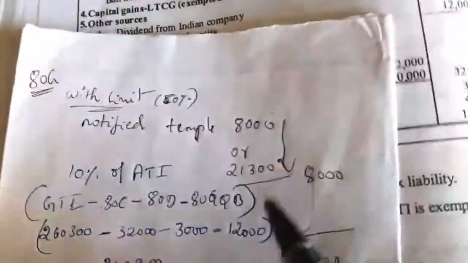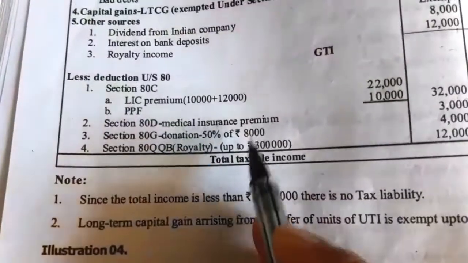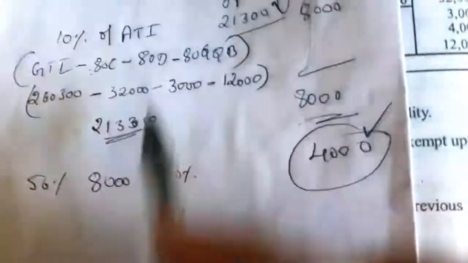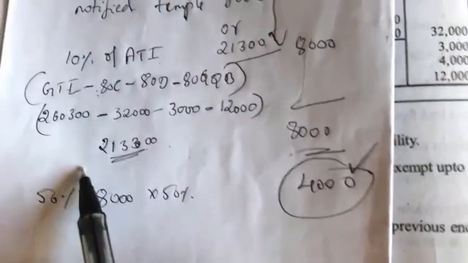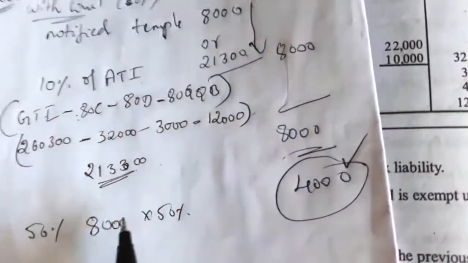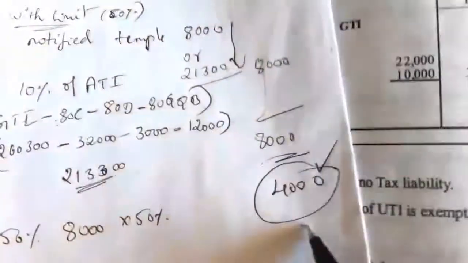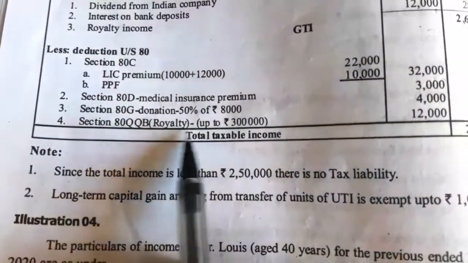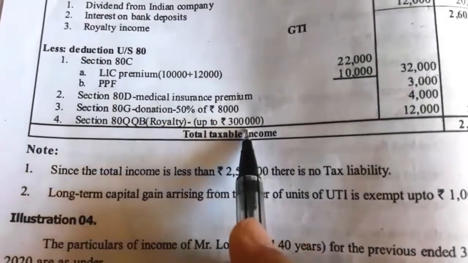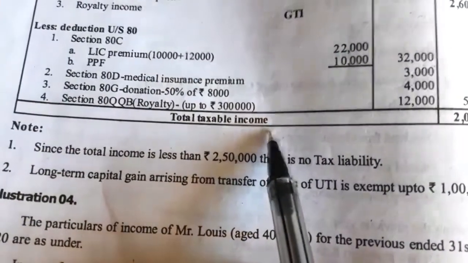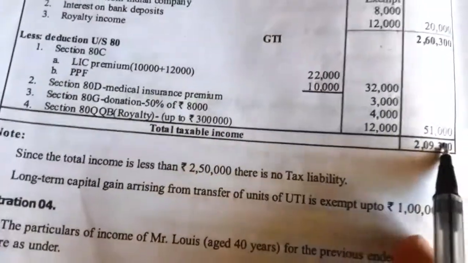So that's why roughly you can calculate. If this amount is selected, then you can show the calculation here, or else you can show the calculation like this only. There is no 100%, so the balance is 50%. 8,000 minus nil, 8,000 only. 8,000 into 50%, 4,000. So total reduction under section 80G is 4,000. Then 80QQB royalty, that is 3 lakh or actual amount, whichever is less. So that is 12,000. 3 lakh or 12,000, whichever is less, 12,000. So total reduction is 51,000.